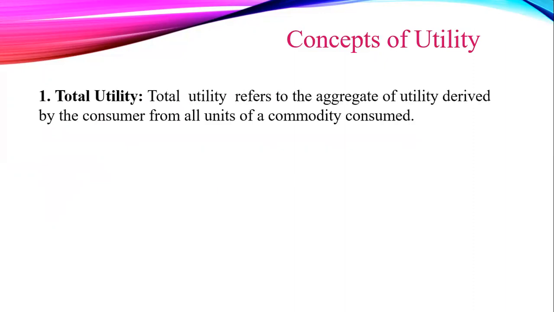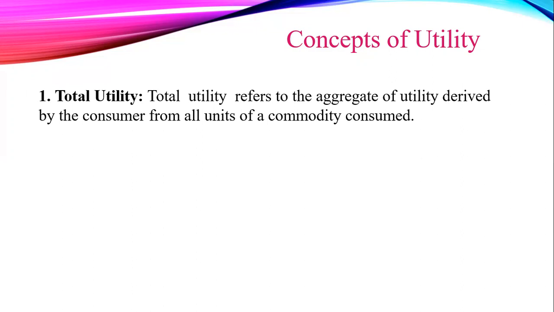First is total utility. Total utility refers to the aggregate of utility derived by the consumer from all units of a commodity consumed. The Marshallian approach to a theory of consumer behavior or demand theory is referred to as the utility analysis of demand.